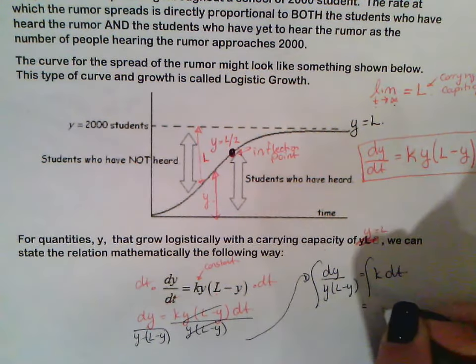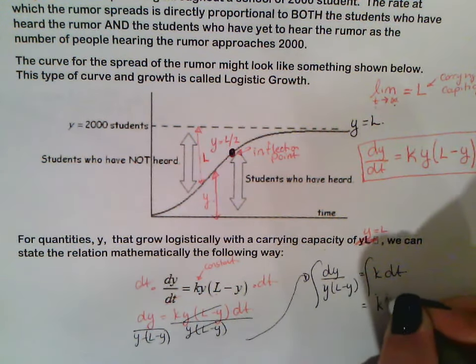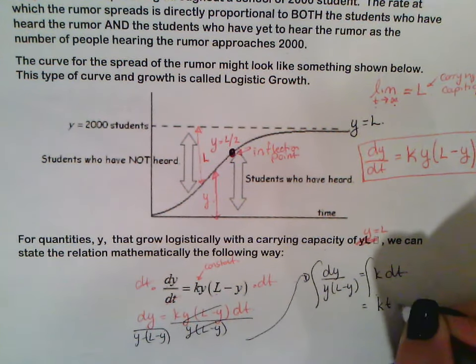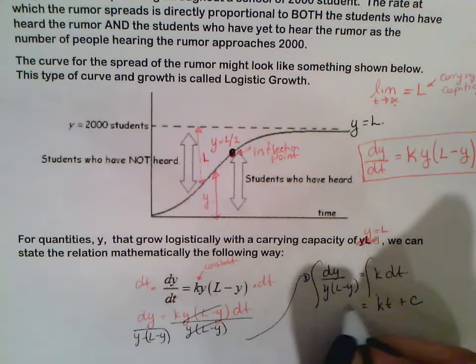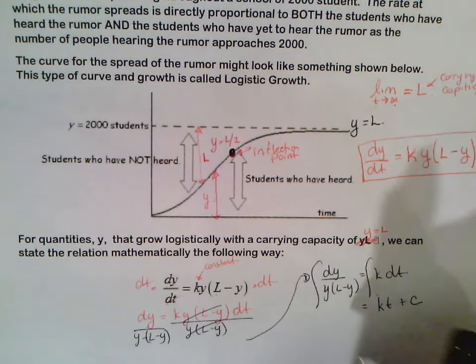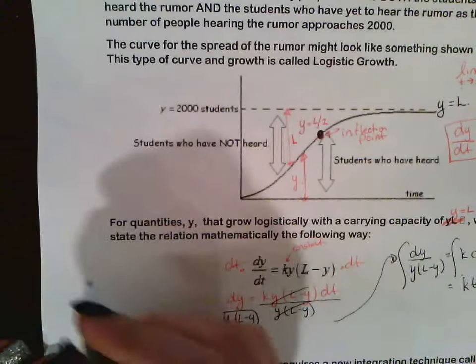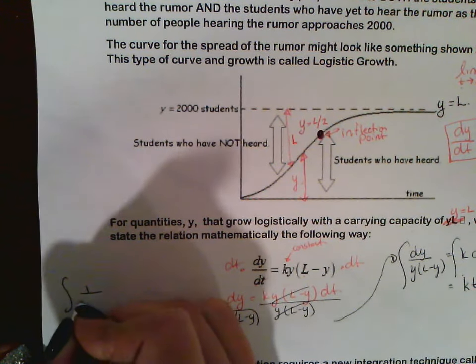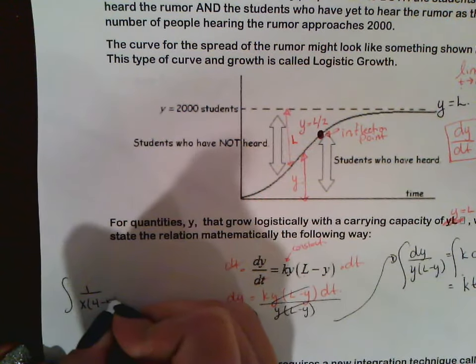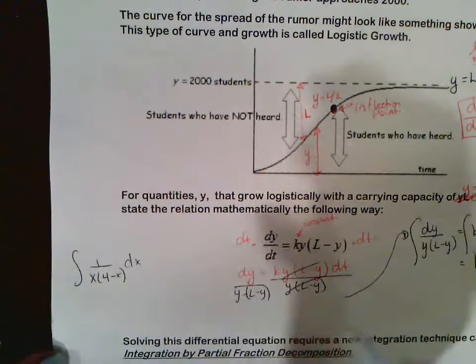So now we can integrate both sides. Integrating this side is easy. The integral of a number is that number times t plus c. Now on this side, if we wanted to integrate it, we still don't really know how to do this. So another way that we can look at this problem is, what if I asked you to integrate 1 over x times 4 minus x dx?